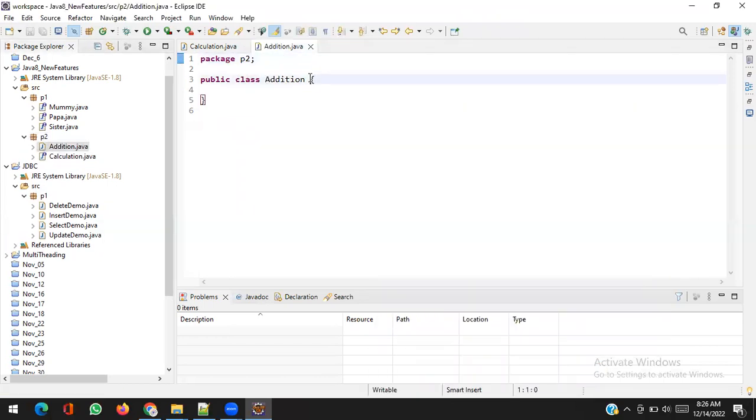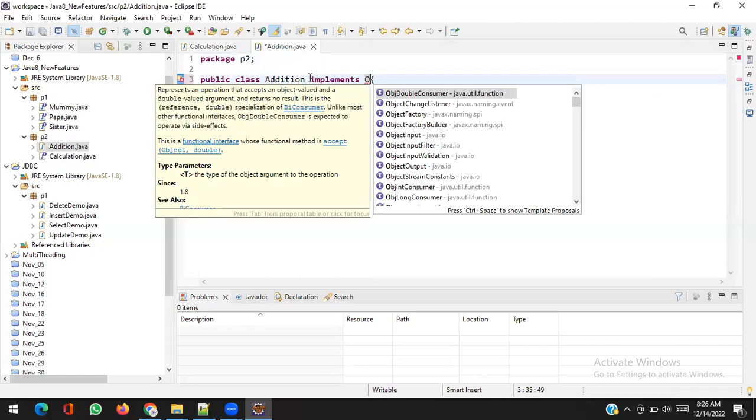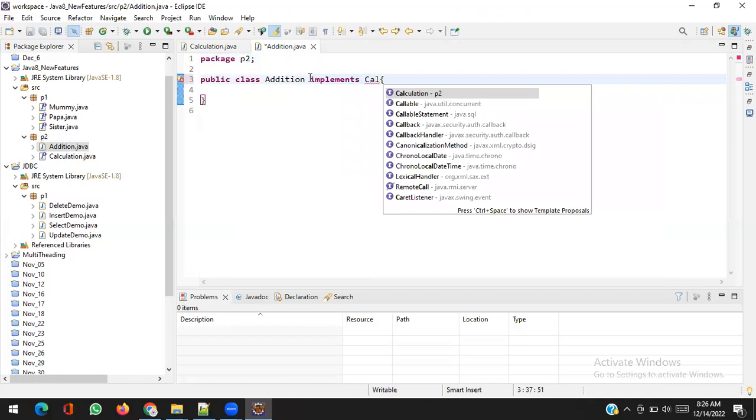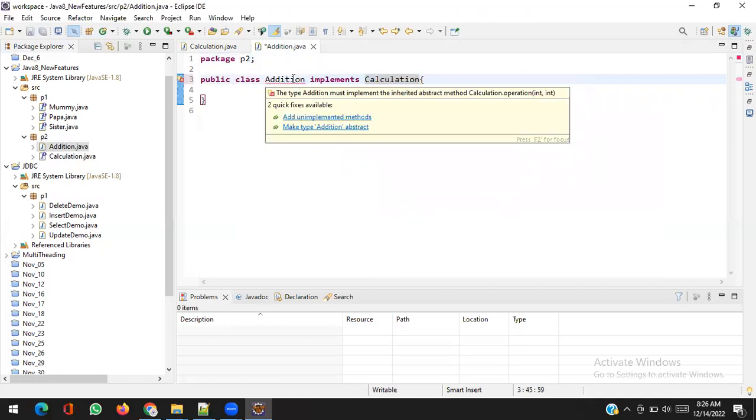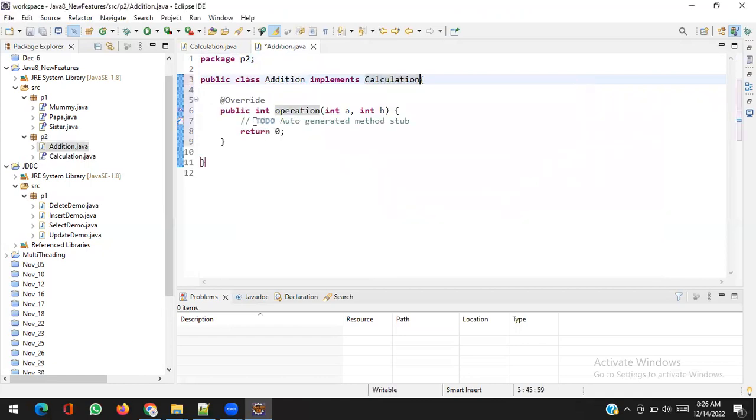Addition will implement Calculation, so it will provide a method. Here what I will do, I will perform a plus b. Clear? Okay.